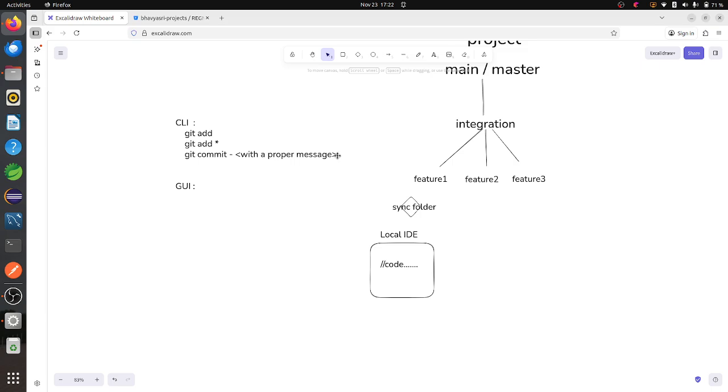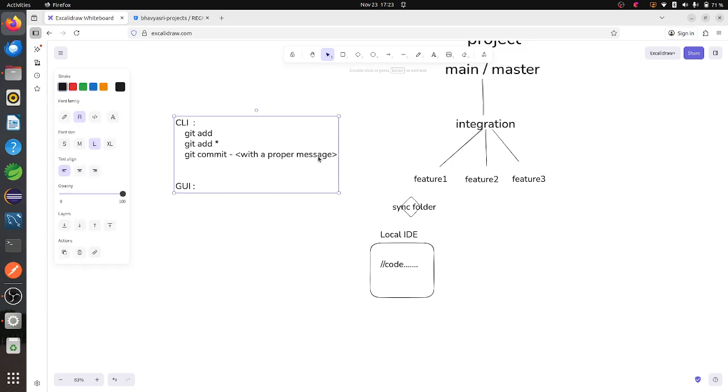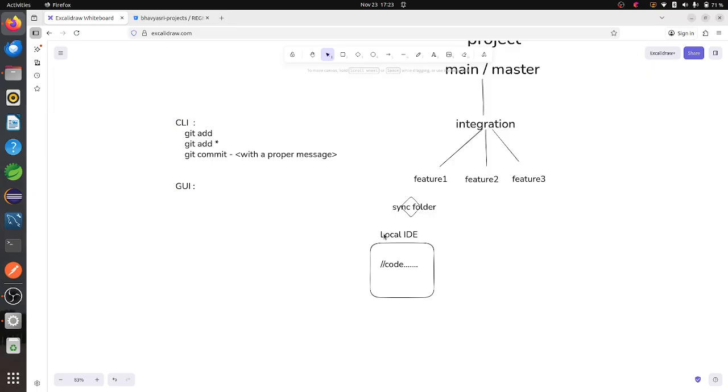Then we have to push them. Up to here, whatever changes we have done will be added to the sync folder. Then if you want to push all your code into this feature branch, you have to write one command called git push, which pushes all our code to this particular feature branch.